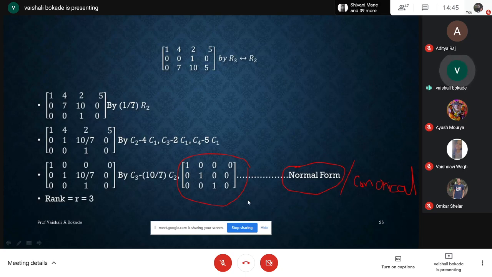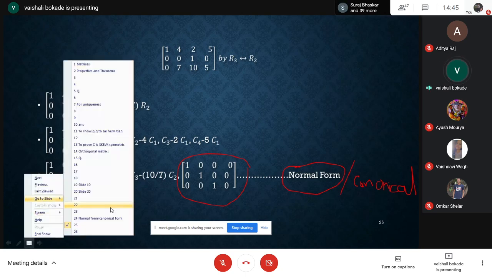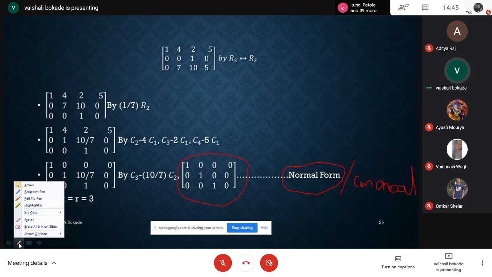Now my explanation till now is over. Ask your doubts. Somebody who wants to ask me a doubt, go ahead and ask, students. Yes, I'm interchanging. This you want to ask, why I'm interchanging R3 and R2? That you want to ask? Okay.